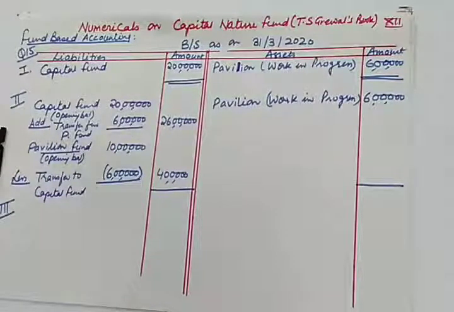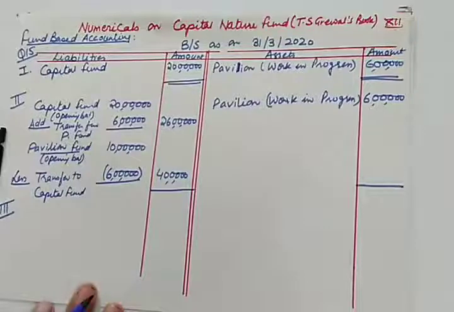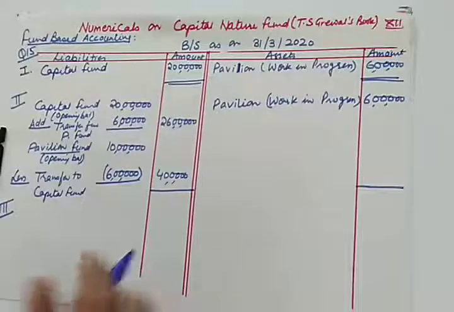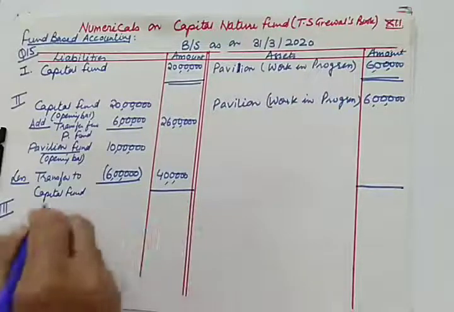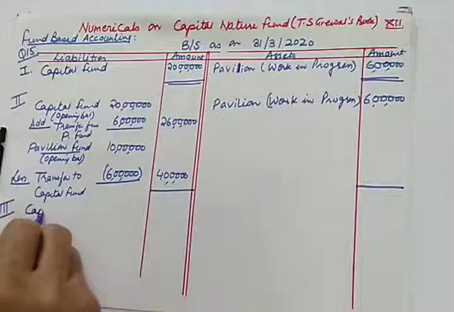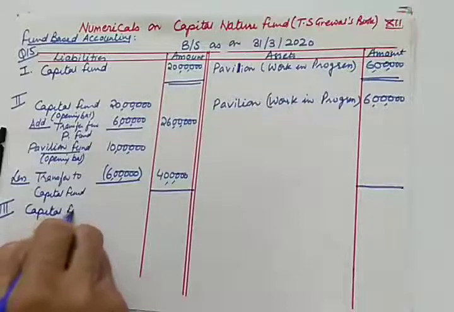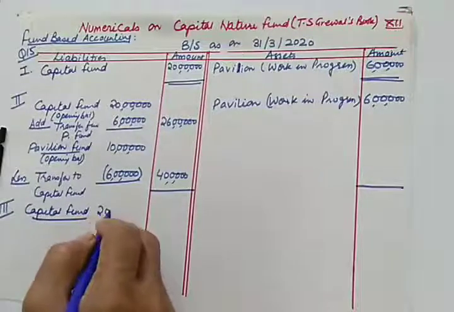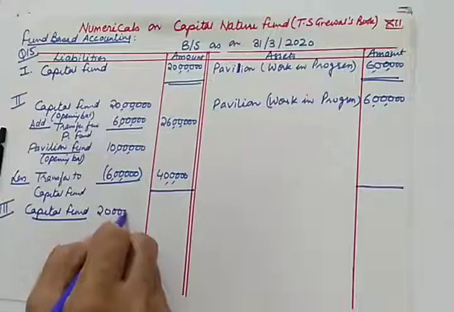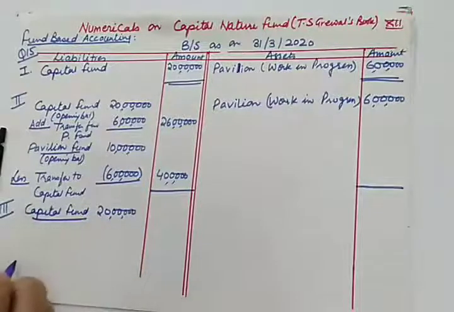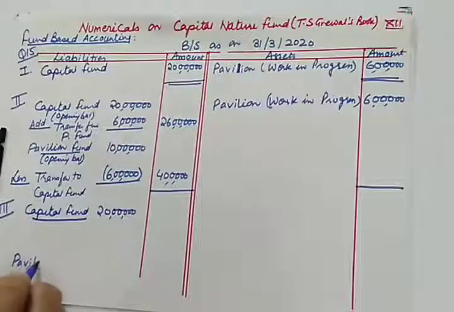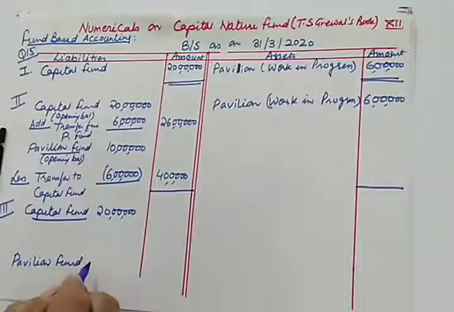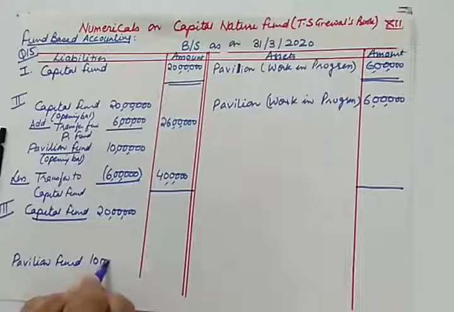Now see what is there in the third case. In the third case, almost the same details are given to you, except that you are receiving a donation during the year, a donation for pavilion fund. The rest of the details are the same. Capital fund is 20 lakhs. Then pavilion fund is given to us as 10 lakhs.